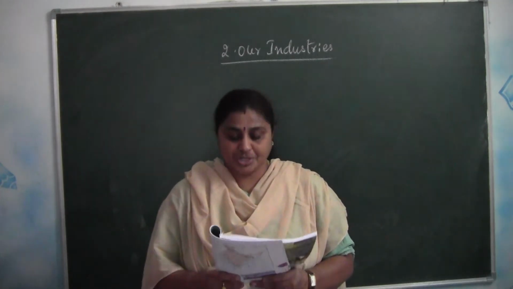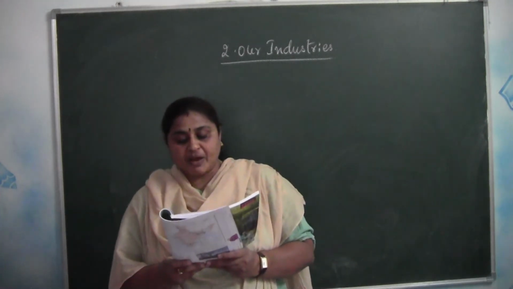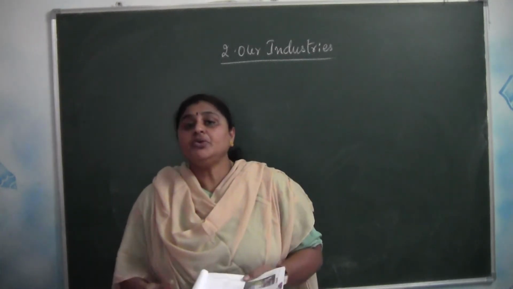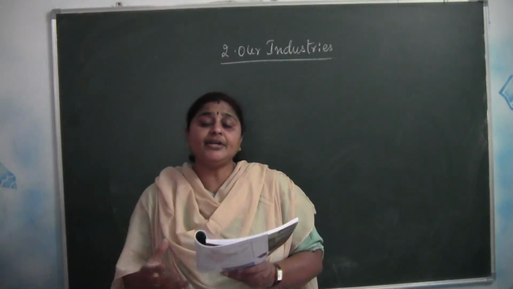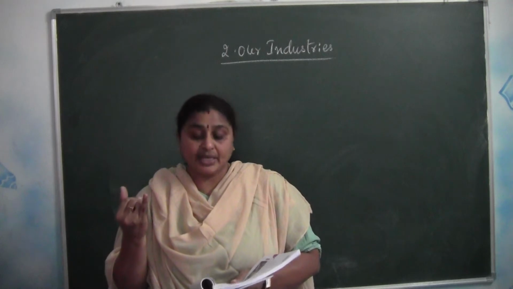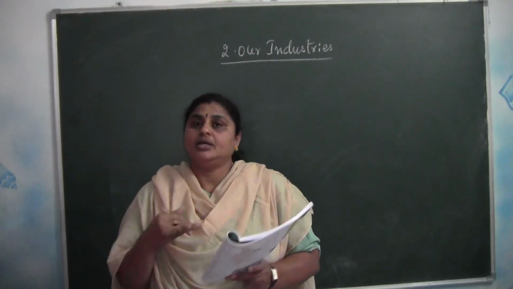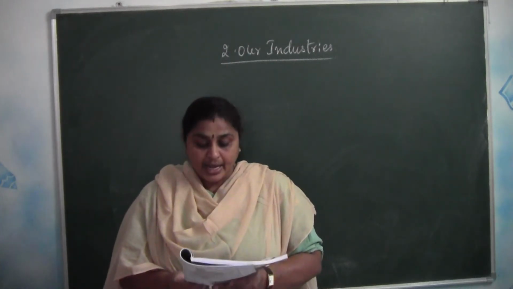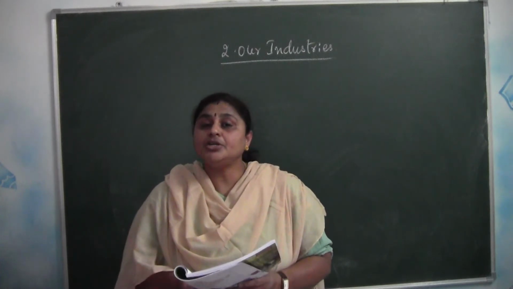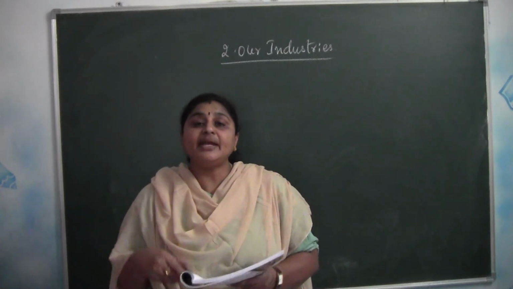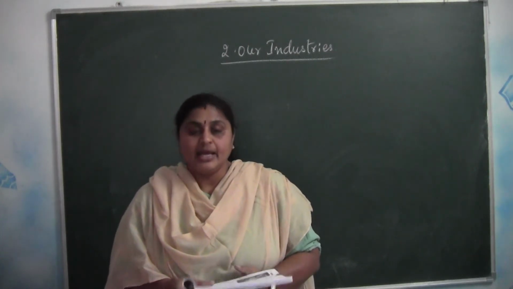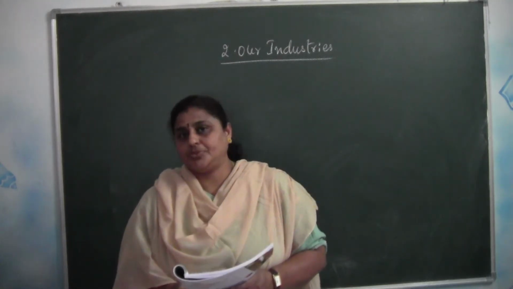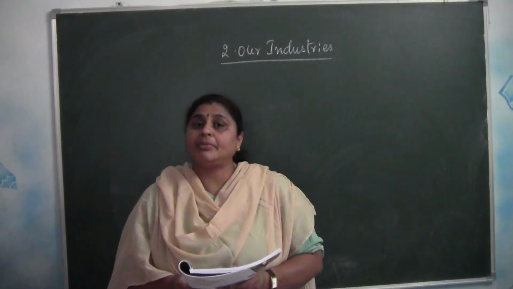Raw materials, machines, power supply, human labor, money and transport are some things needed to set up an industry. Now, what are the main core things needed? First, the raw materials, then the machinery we require, and the power supply. Without a power supply we can't even run an electronic machine, right? And human labor. Somebody needs to check how the machine is working and somebody has to work on that. So we need labor for that. And the most important thing, vitamin M, money, and transport. So these are the things needed to set up an industry.